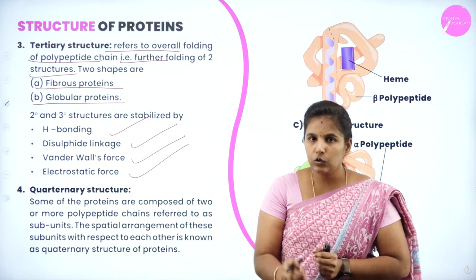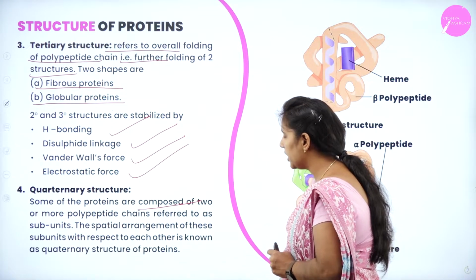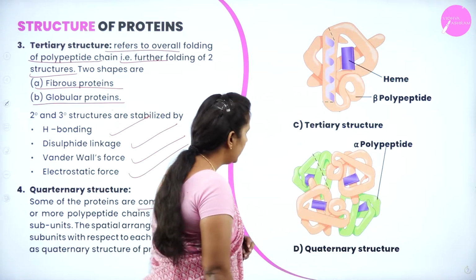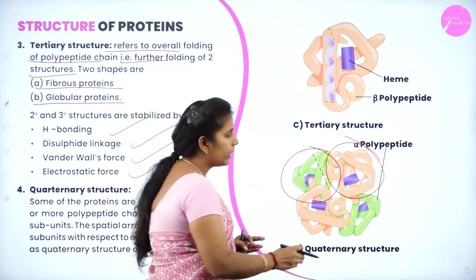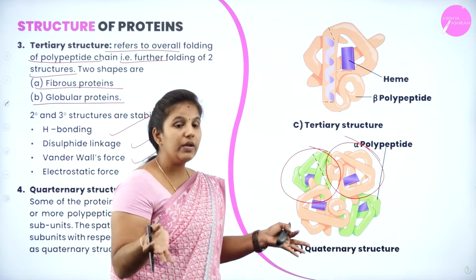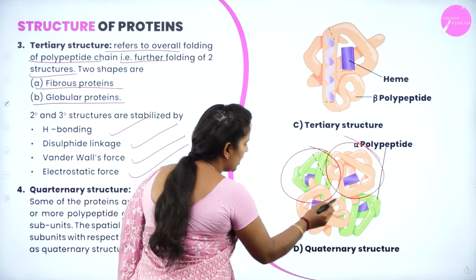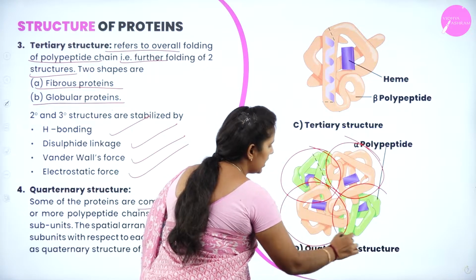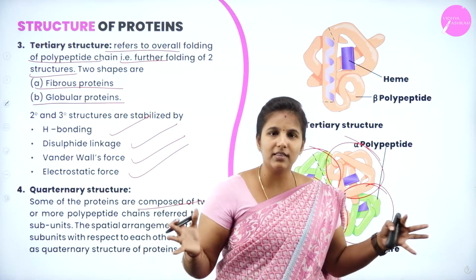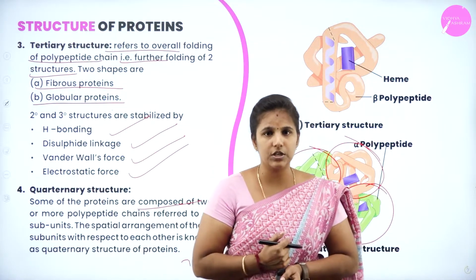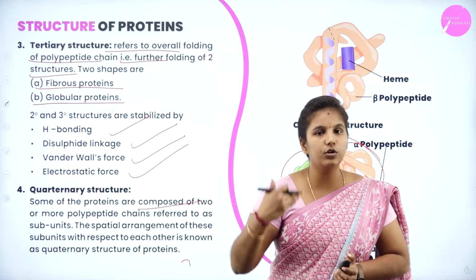When it comes to the quaternary structure, some proteins are composed of two or more polypeptide chains. They are known as subunits. Here you can see that this is one subunit and this is another subunit. Each polypeptide may be different. When they fold themselves, it forms the quaternary structure. So this is another polypeptide, and this is another one. Like this, when each polypeptide comes together, they form a quaternary structure. So this is how we can understand the structure of protein from primary to quaternary.